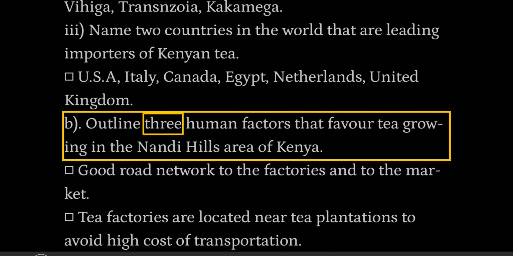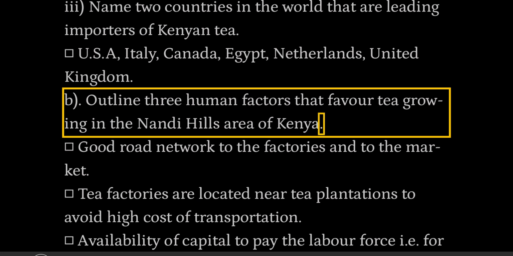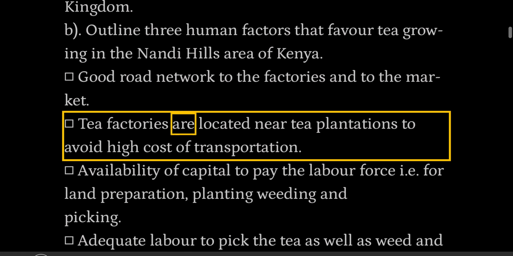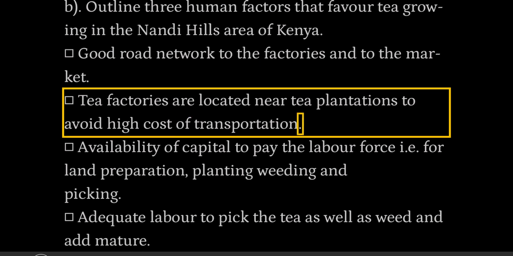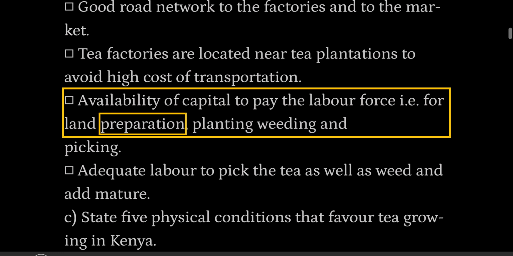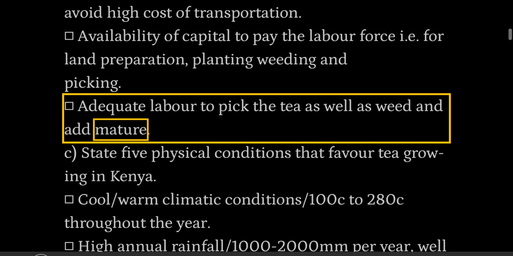B. Outline 3 human factors that favor tea growing in the Nandi Hills area of Kenya. Good road network to the factories and to the market. Tea factories are located near tea plantations to avoid high cost of transportation. Availability of capital to pay the labor force, i.e. for land preparation, planting, weeding and picking. Adequate labor to pick the tea as well as weed and add manure.